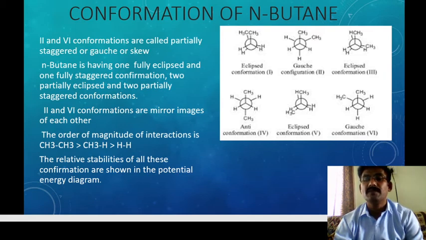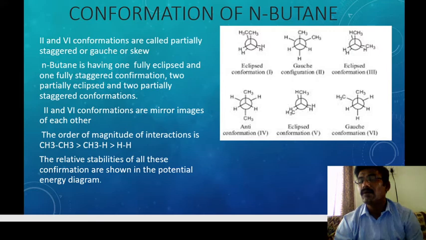CH3, CH2, CH2 and CH3. This is the structure of n-butane, with four carbon atoms: first, second, third and fourth carbon.